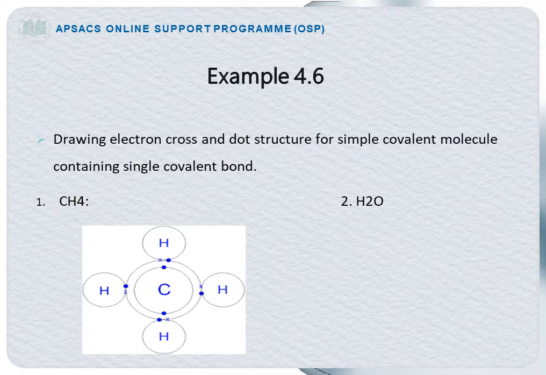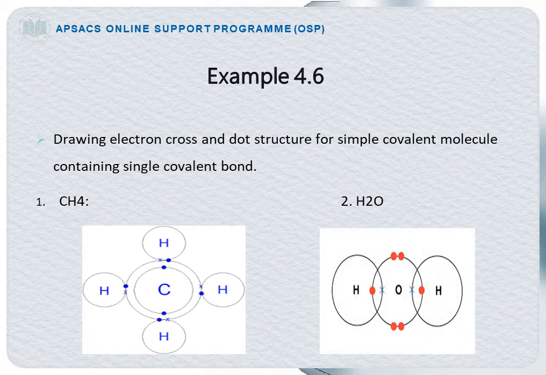So, one carbon atom will share its 4 outermost electrons with 4 hydrogen atoms to form covalent bonds. Now come towards water, H2O, which represents water. Look at the structure of water. Oxygen has 6 electrons in its outermost shell and hydrogen has 1 electron in its outermost shell. So, oxygen will share 2 of its electrons, one with each hydrogen atom, and form covalent bonds.